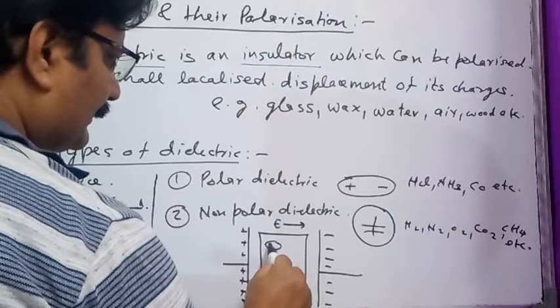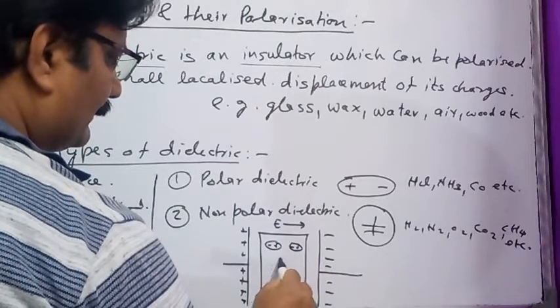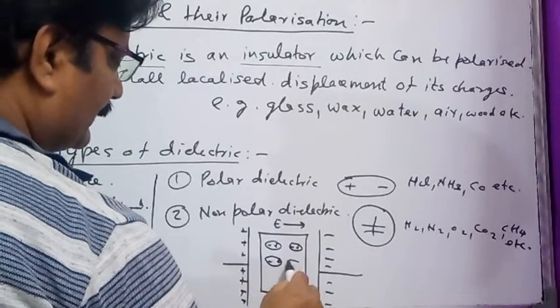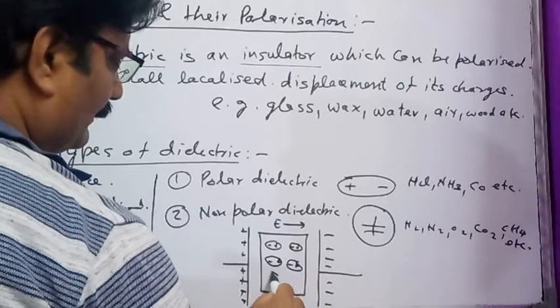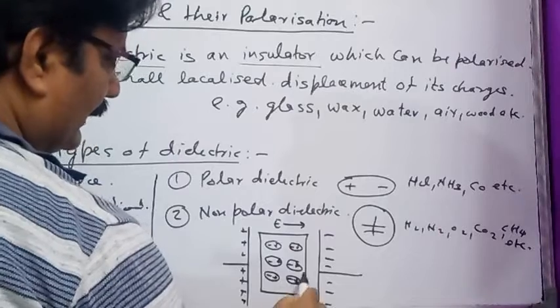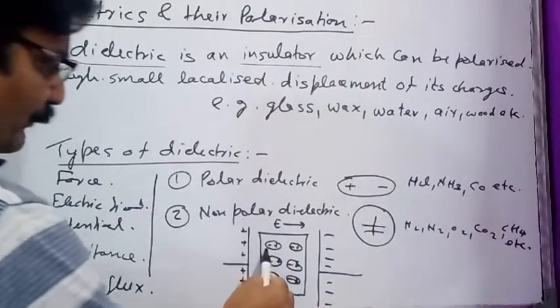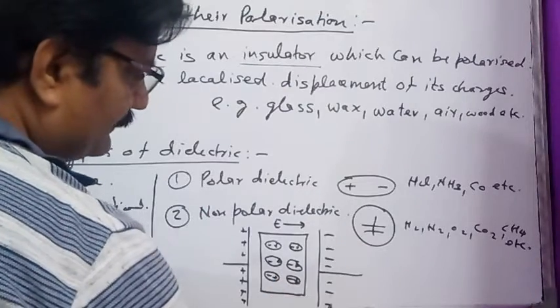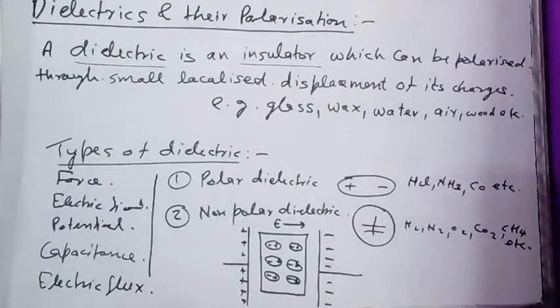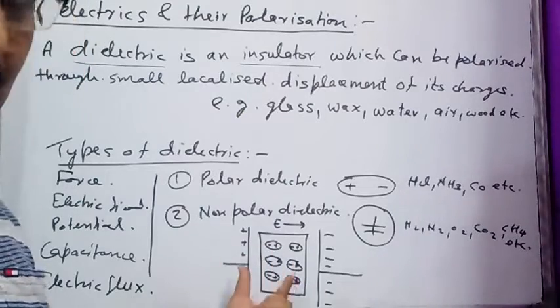The molecules of the dielectric medium align according to the direction of the electric field. Negative charge centers of all the molecules align towards the positive plate of the field, and positive charge centers align towards the negative plate. This is because of the force of attraction acting between opposite charges.